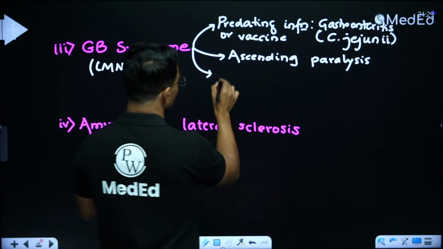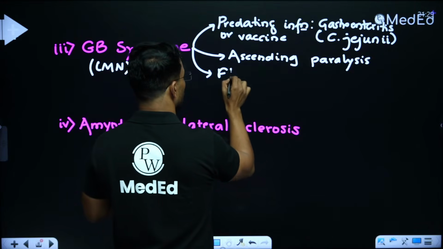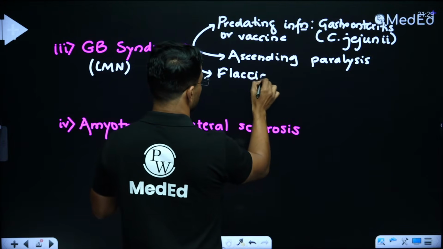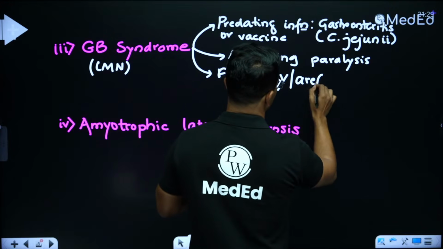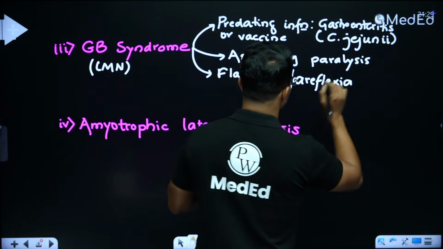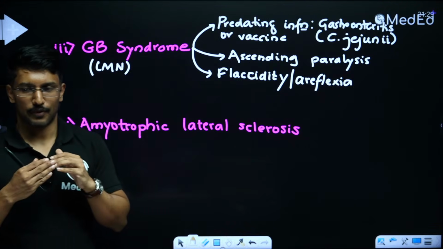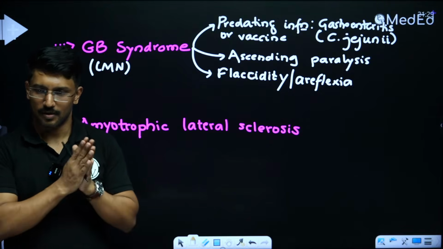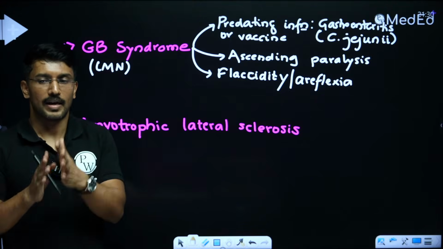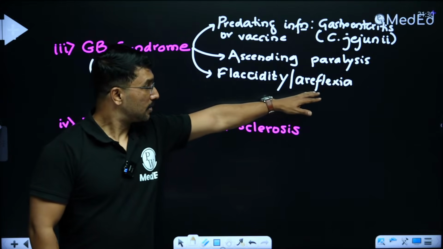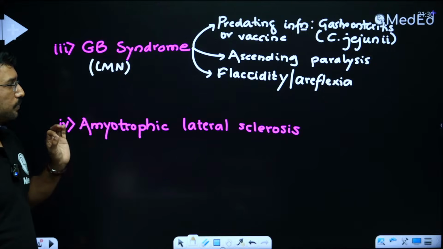The question will talk about when lower motor neuron damages, muscle tone decreases. So there will be talk about flaccidity and areflexia, decreased or absent reflexes. So any question which talks about someone developing ascending paralysis following a GIT infection or a respiratory infection or vaccination, where he is presenting with ascending paralysis and examination shows absent reflexes and decreased muscle tone, is talking about GB syndrome, right?